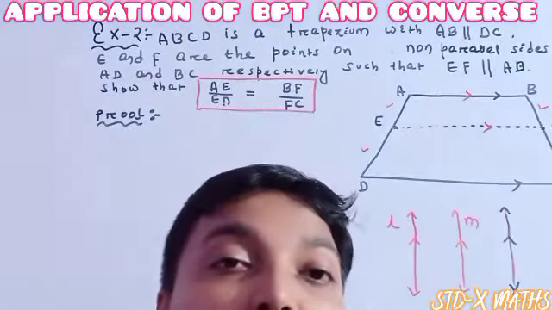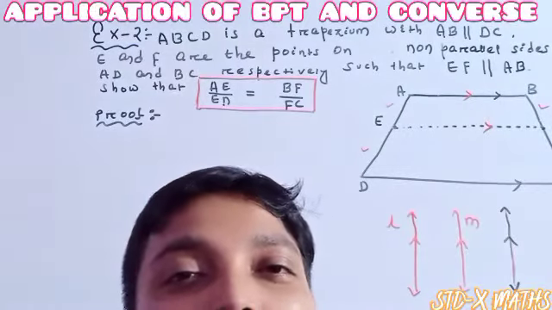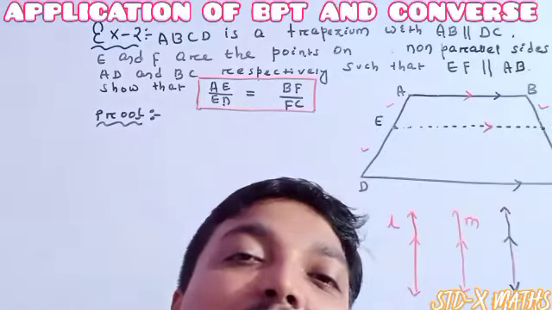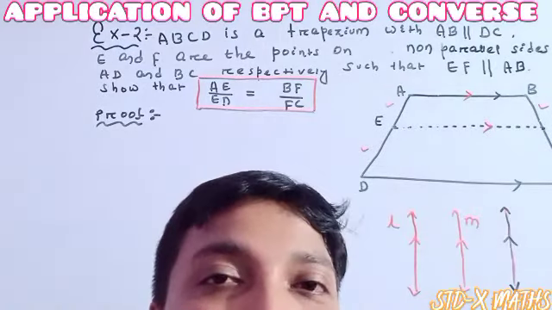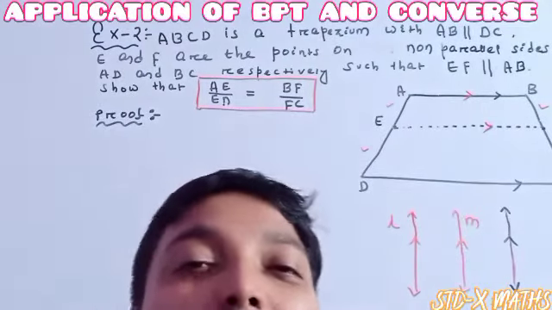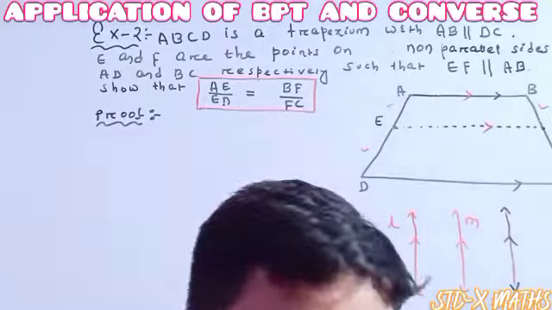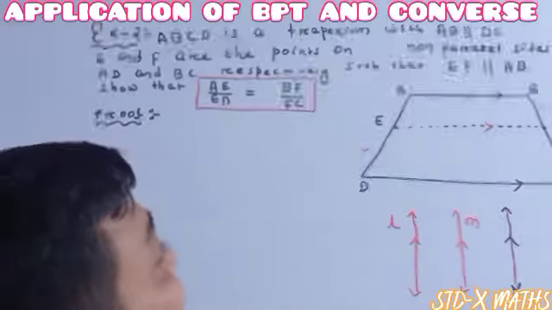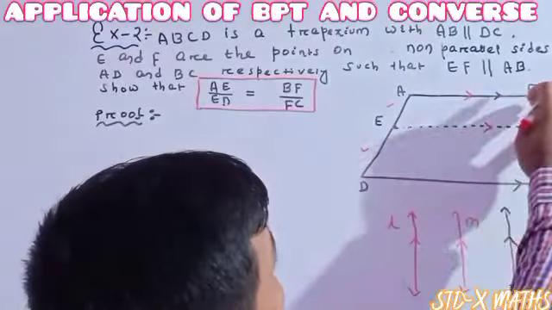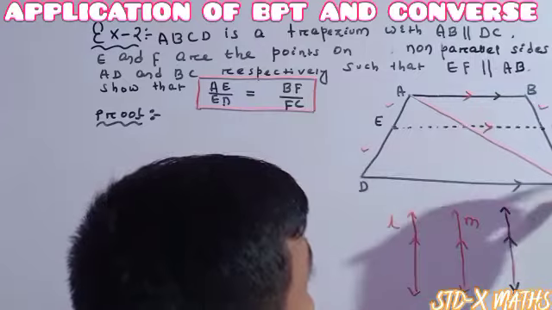Previously in the Thales theorem, the same ratio was given only for the triangle. Actually for the triangle it was said the line intersects the two sides in the same ratio. But here it is the trapezium, so we have to convert the trapezium into triangles. How to convert the trapezium into triangles? You can convert the trapezium into triangles by drawing either this diagonal, otherwise this diagonal. So one of the diagonals I am drawing.